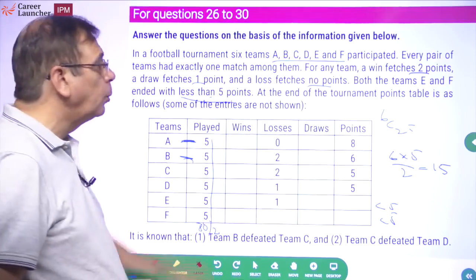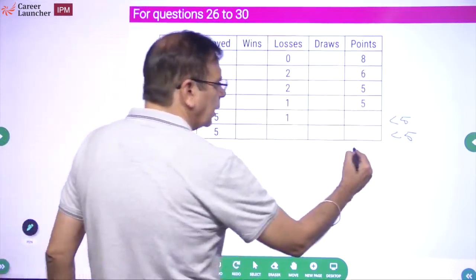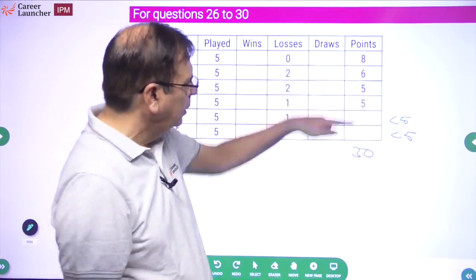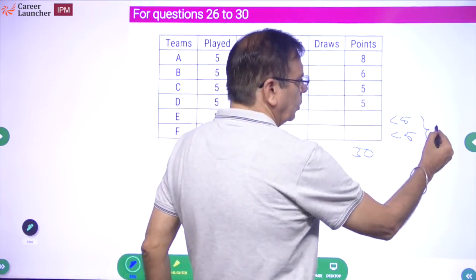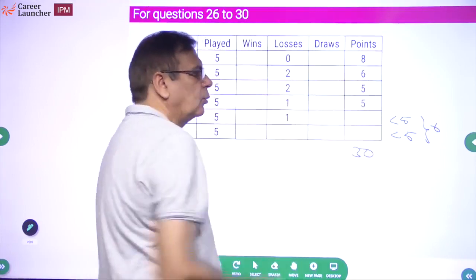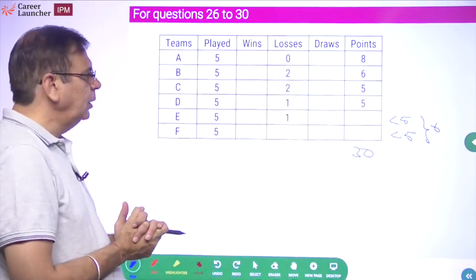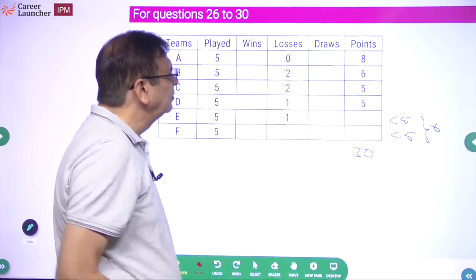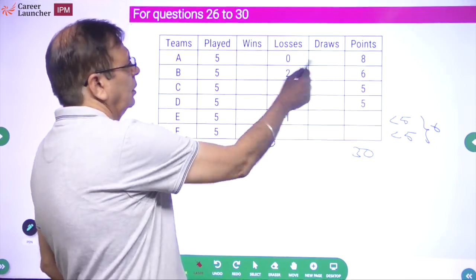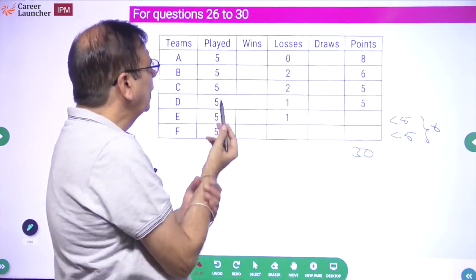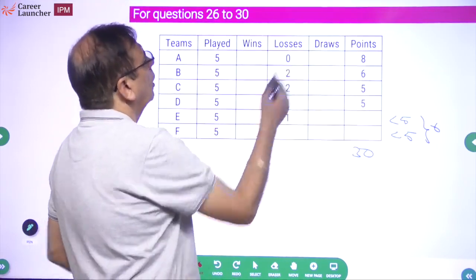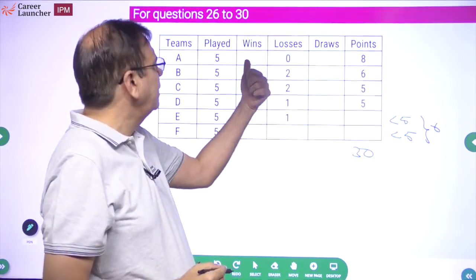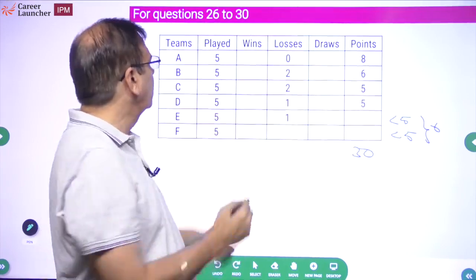Each match is giving you 2 points. So the total summation of points is going to be 30 points. Right? We already have 8 plus 6, 14. So these two should add up to 6 points. 10, 6, 16 and 8, 24. 6 points are possible here between E and F. चलो बाकी देखें. Cases बनाओ ना. To get 8 points, what will it be? 4, if he cannot win all 4 matches. If he had won all 5 matches, how much would it have been?